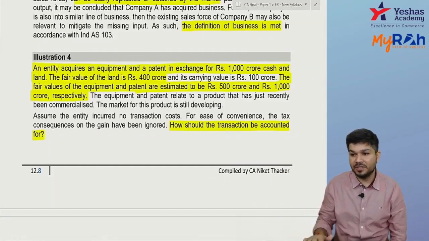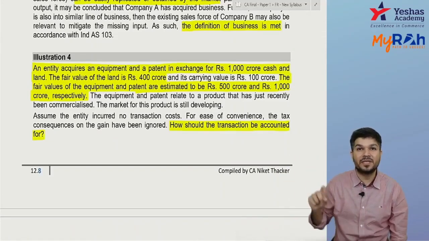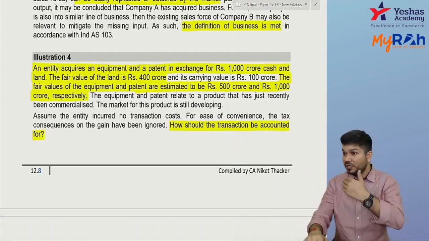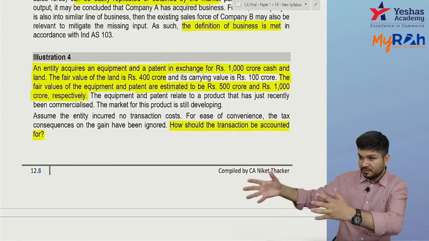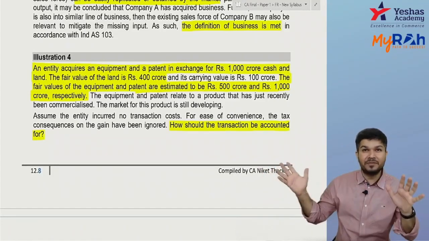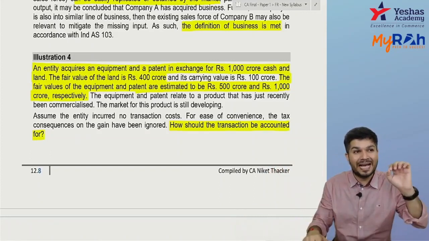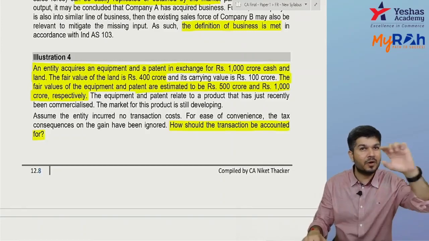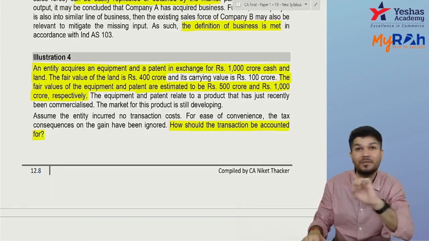It's not a business, right? I acquired only two assets of yours: equipment and patent. That's not a business. Okay, so can I say I'm paying you 1,400 crores, and the assets coming in have a fair value of 1,500? If I pay 1,400, I have to record the assets at 1,400, not 1,500.